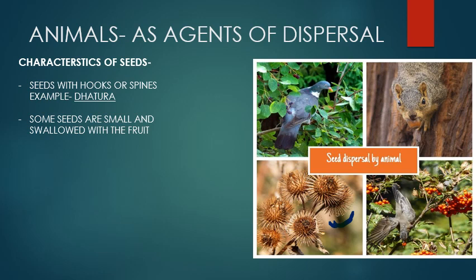There are some seeds which are very small and they are swallowed with the fruit pulp. They come out unharmed and undigested from the digestive system of the birds and animals when they excrete. For example, the seeds of guava and berries get dispersed in this way.